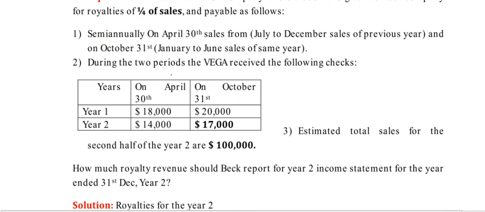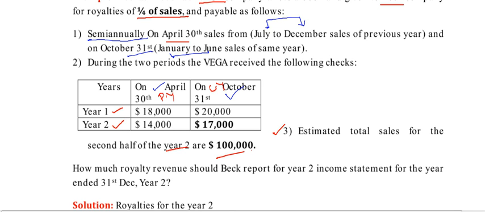According to the Vega books, we have royalties like this: year 1, year 2. These are related to the previous year, and this is related to the current year. Third point, estimated total sales for the second half of year 2 is 100,000. Second year sales is 100,000.